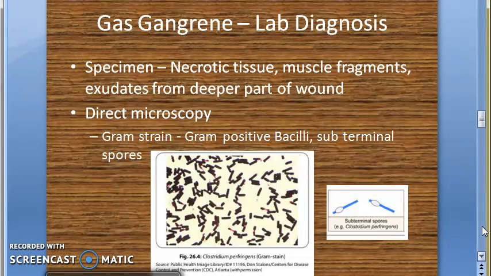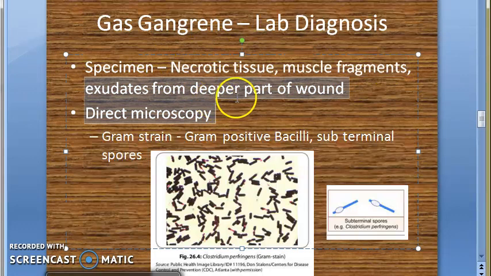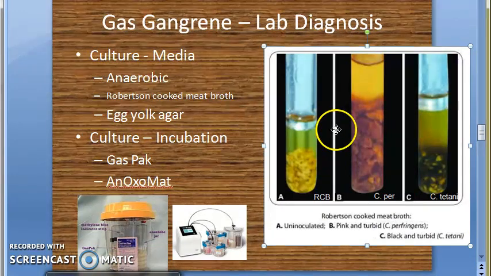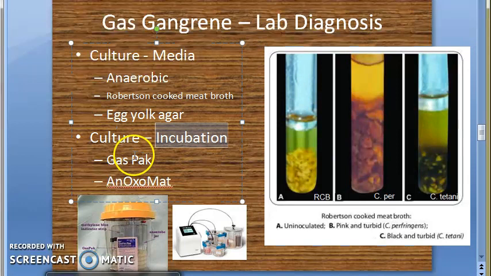Lab diagnosis, we have told you: collect the specimen like necrotic tissue, muscle fragments, exudates from the deeper part of the wound. Do direct microscopy under Gram stain. You should see something like these. You will see gram positive bacilli. Culture media, you will use Robertson cooked meat broth. Egg yolk agar, you can see Nagler's reaction. For culture, you can use incubation like a gas pack or Anoxomat.